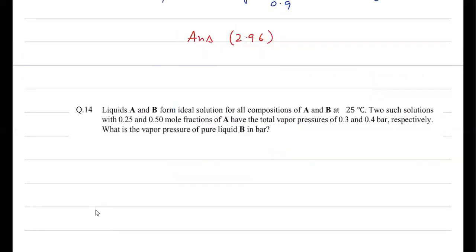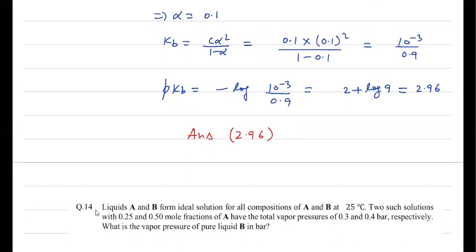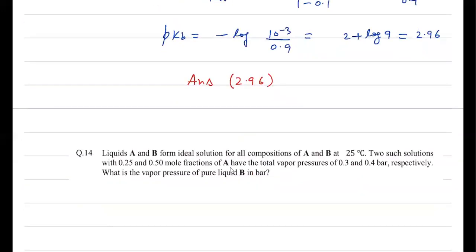Because here alpha is 0.1, you can say it is negligible, but there is no need of neglecting. If I can calculate the exact value, I'll prefer to calculate the exact. Instead of calculating OH minus by root of C Kb, I'll prefer to calculate in this manner. That will give you a more accurate answer, as it is a numerical value question, so you must be precise about the values. If it would have been an integer type of value, then we would have rounded off to 3. Otherwise, the answer is 2.96.